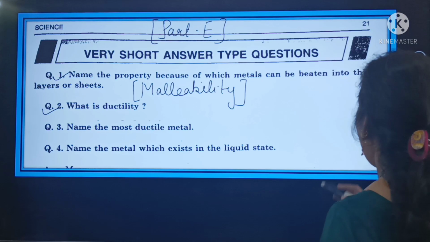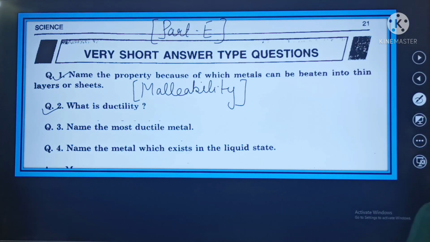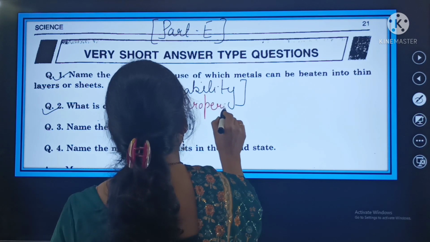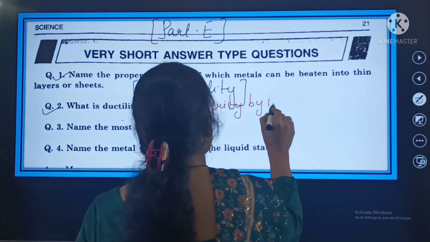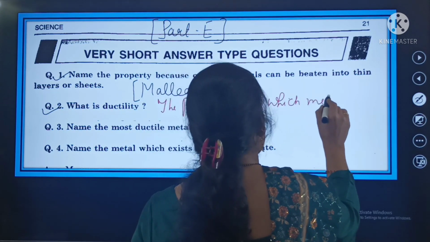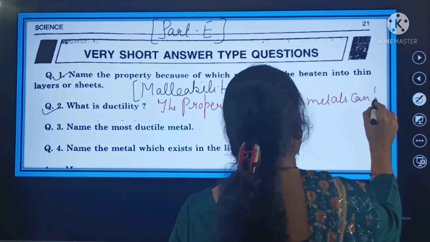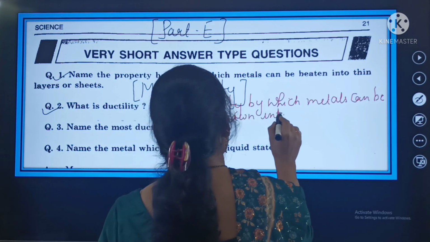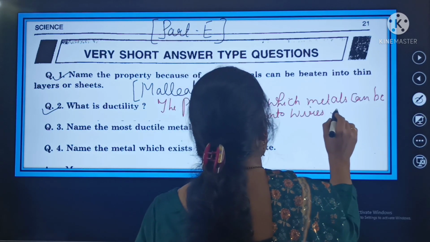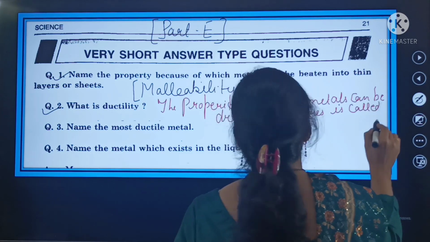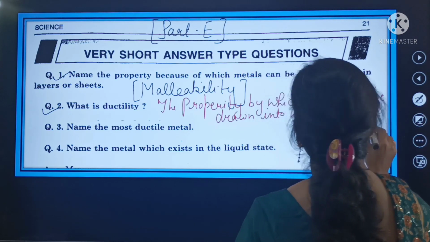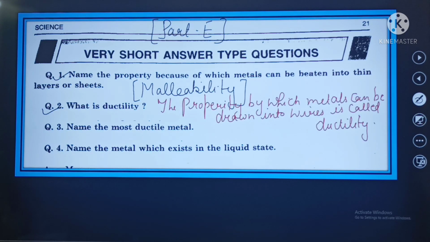Next is your ductility. And what do you mean by the term ductility? The property by which metals can be drawn into wires is called ductility. तो नोट कर सकते हैं बेटा, the property by which metals can be drawn into wires is called ductility.